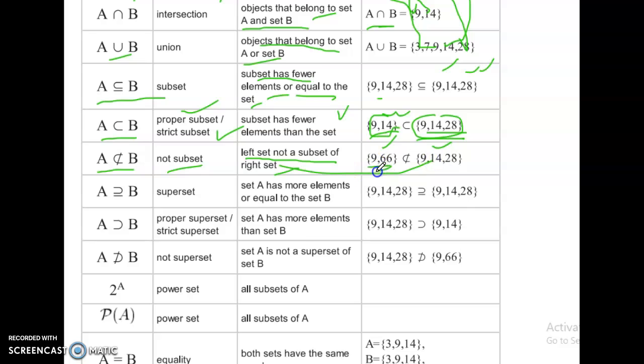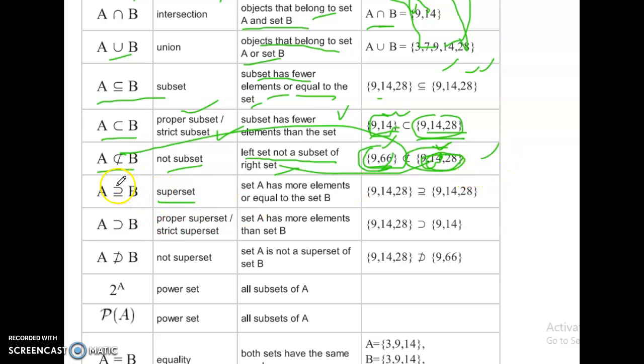So the left set is not a subset of the right set. That's why we use this symbol, not subset.